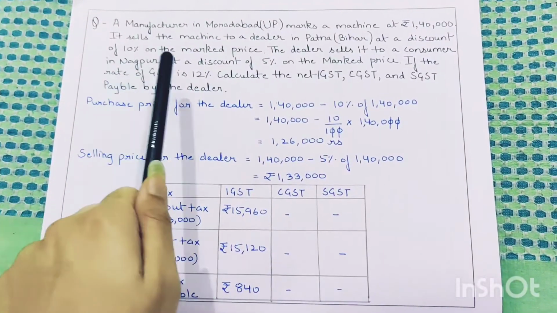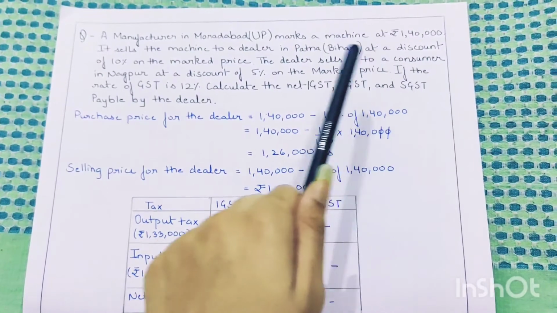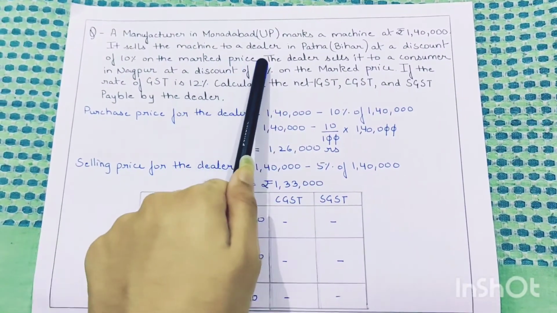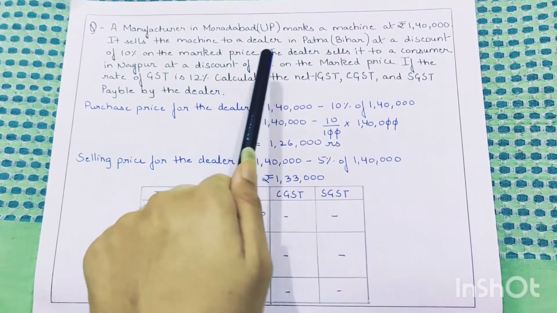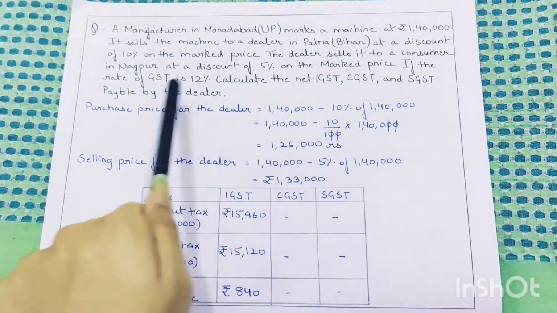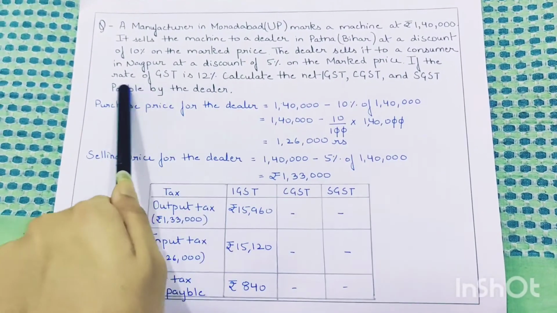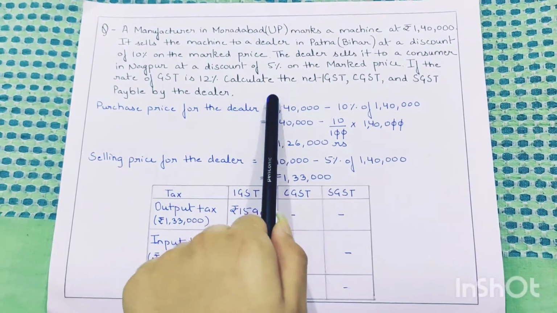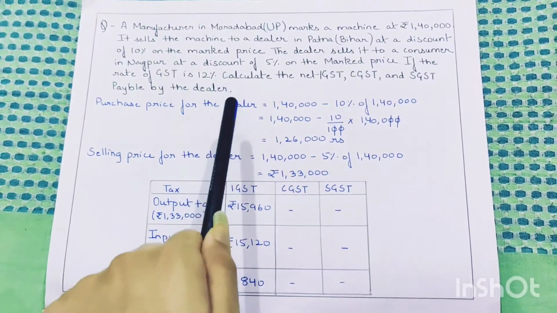A manufacturer in Moradabad, UP marks a machine at rupees 1,40,000. He sells the machine to a dealer in Patna, Bihar at a discount of 10% on the marked price. The dealer sells it to a consumer in Nagpur at a discount of 5% on the marked price. If the rate of GST is 12%, calculate the net IGST, CGST and SGST payable by the dealer.